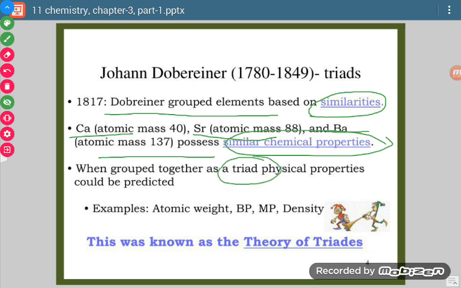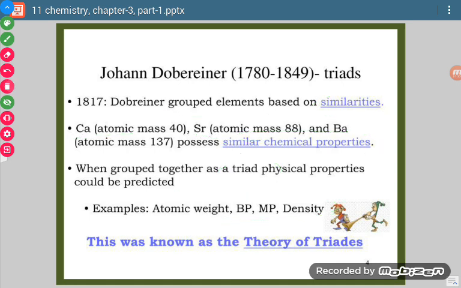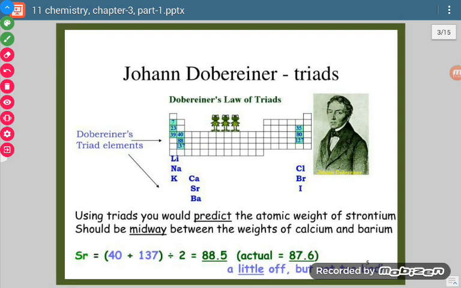Okay, so what he found is that some physical properties can be predicted, like atomic weight, boiling point, melting point or density. Such things can be predicted on the basis of this. So he termed it as the theory of triads. Now, this is our formation of the present table. So where are those elements? This is shown here. So he gave three triads.